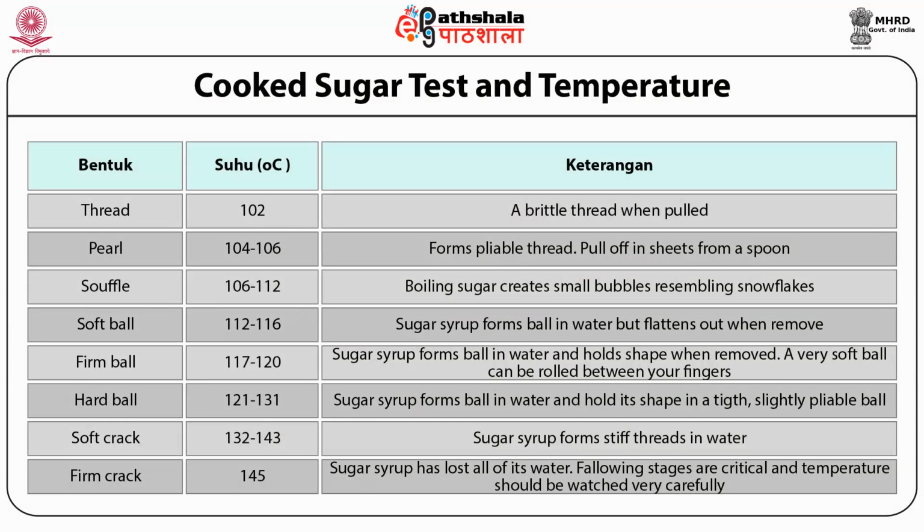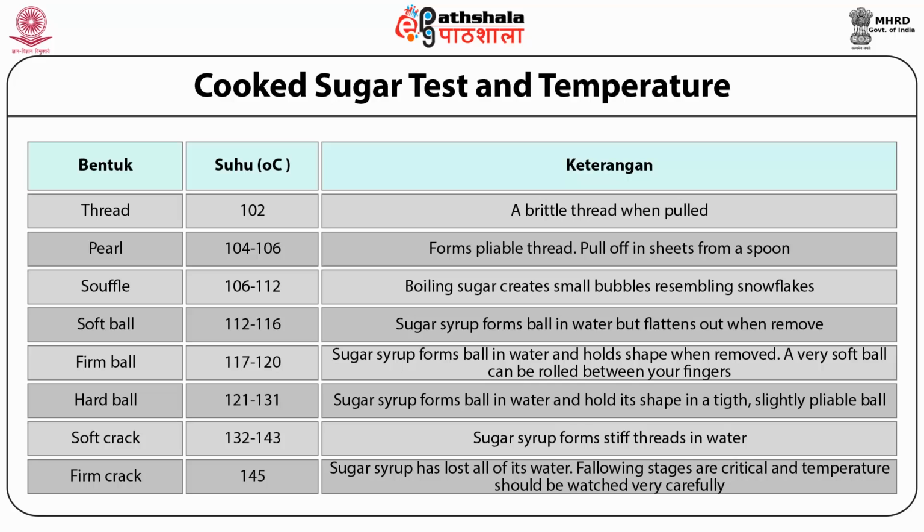Dear students, let's have a brief look over all the stages of sugar cookery. First is the thread stage. It comes at 106 to 112 degrees Celsius. The sugar concentration at this stage is around 80%, and the syrup will form a loose thin thread. It is used for making sugar syrups.